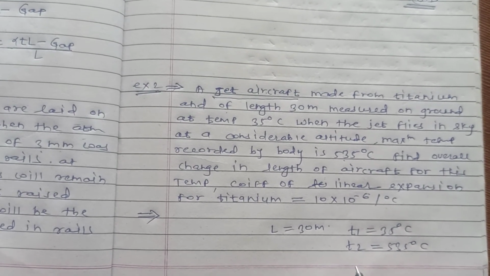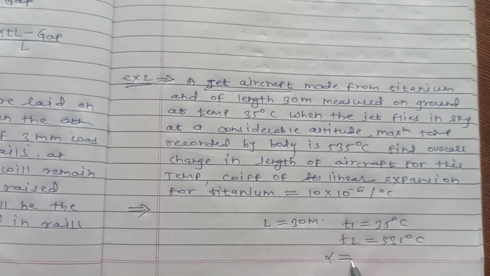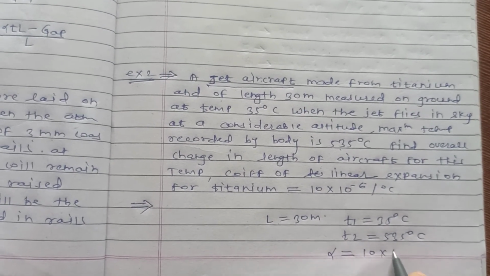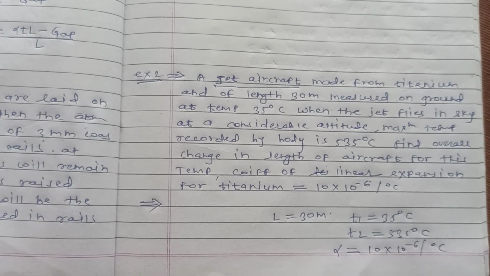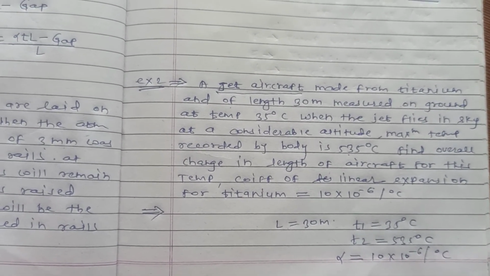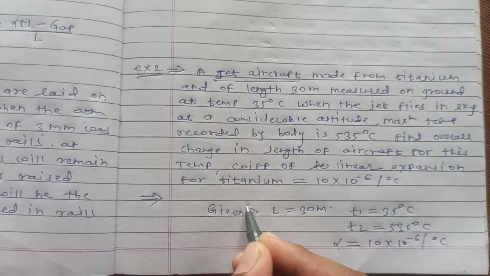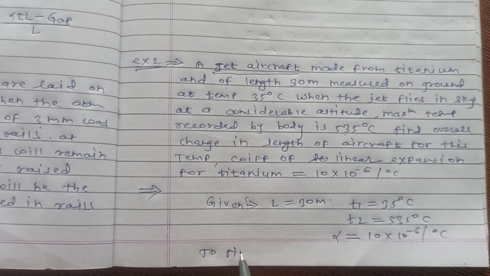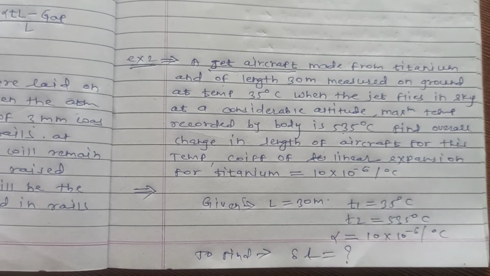The coefficient of linear expansion for titanium is given, alpha is equal to 10 into 10 raised to minus 6 per degree Celsius. So this is the given data and we have to find delta L. Let us try to solve the problem.